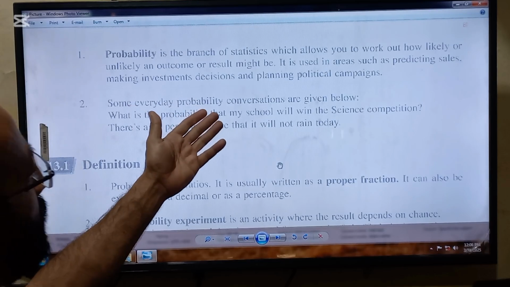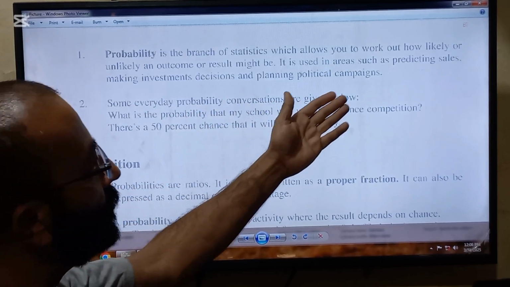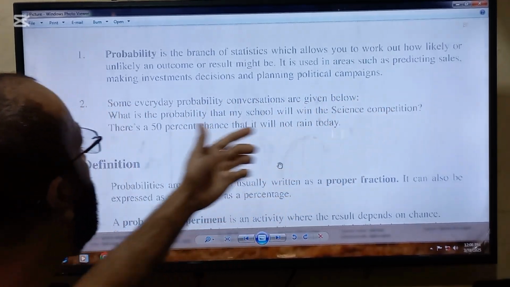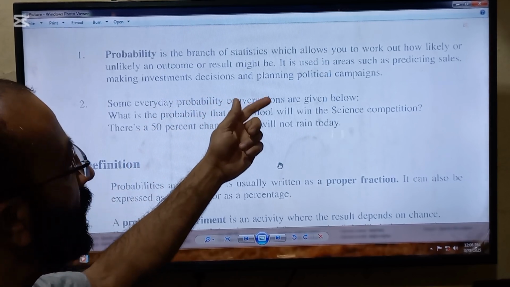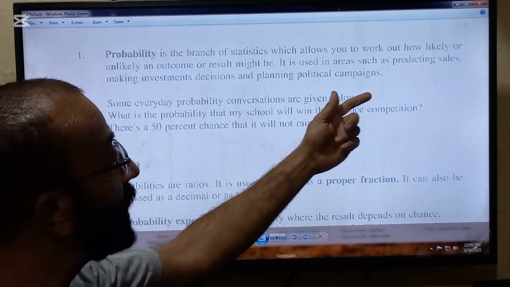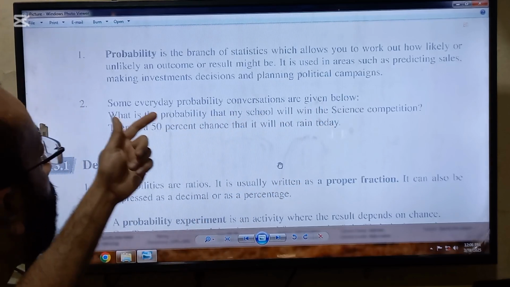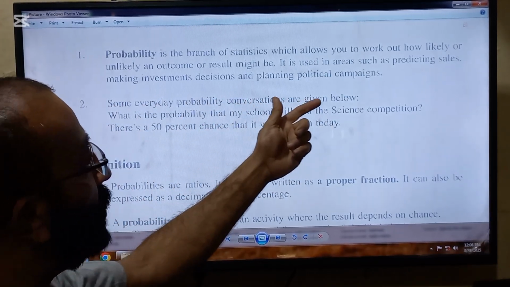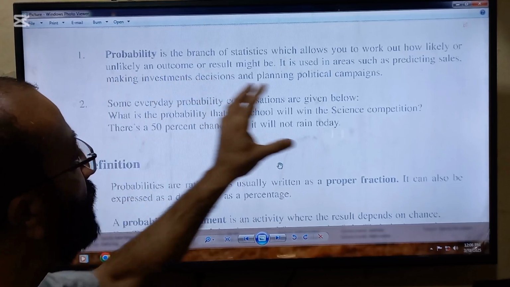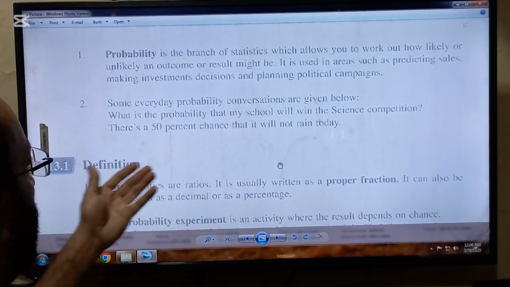Probability is the branch of statistics which allows you to work out how likely or unlikely an outcome or result might be. It is used in areas such as predicting sales, making investment decisions, and planning political campaigns. So in these fields, probability is normally used.